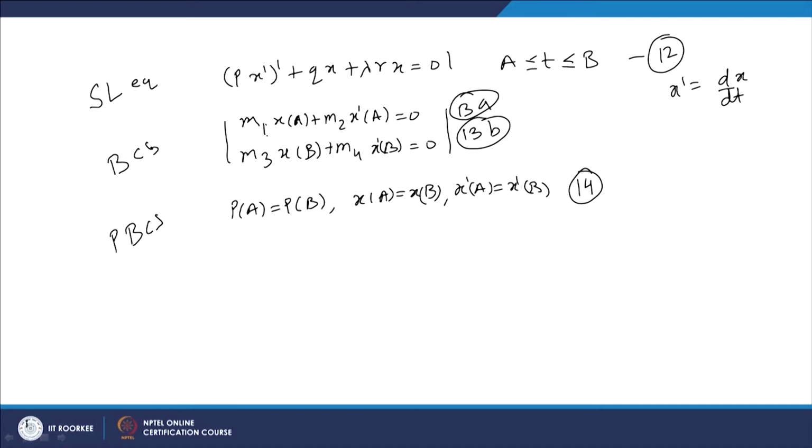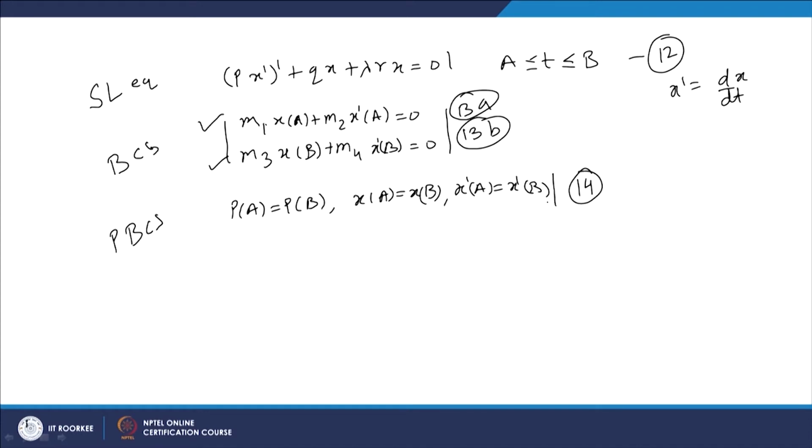We discussed two types of boundary conditions. One is the separated boundary condition, that is m1 x(a) + m2 x'(a) = 0, defined at the point t equal to a, and m3 x(b) + m4 x'(b) = 0, defined at b. The other type is the periodic boundary conditions, that is P(a) = P(b), where P is the coefficient of x double dash, x(a) = x(b), and x'(a) = x'(b).